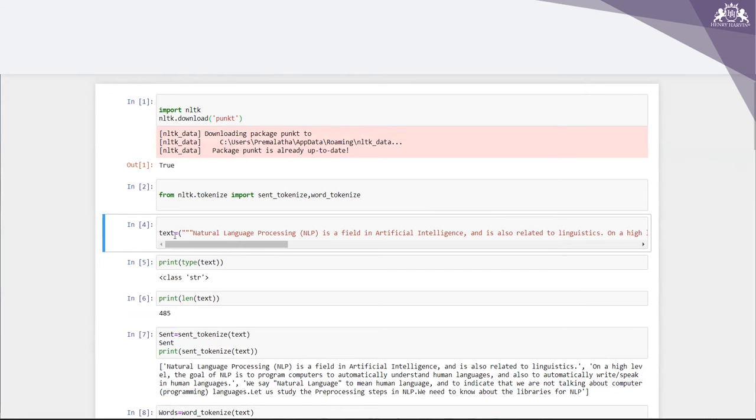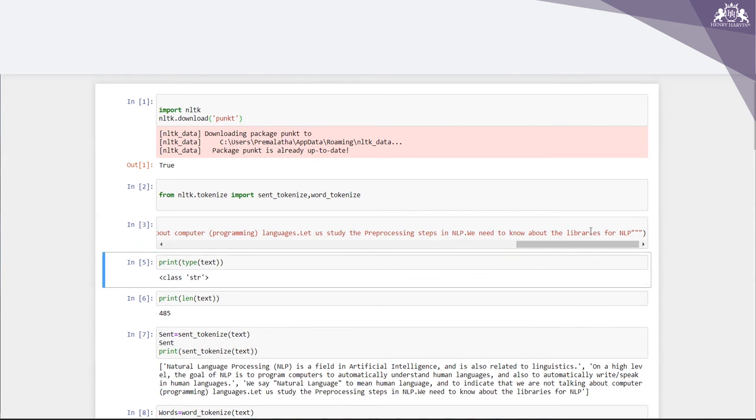So look here, I have a text. Text is equal to: natural language processing is a field in artificial intelligence and is related to linguistics. On a high level, the goal of NLP is to program computers to automatically understand human languages and also to automatically write or speak in human languages. We say natural language to mean human language and to indicate that we are not talking about computer languages. Let us study the pre-processing steps in NLP. We need to know about the libraries for NLP. So let me run this code and I'll show you what is happening.